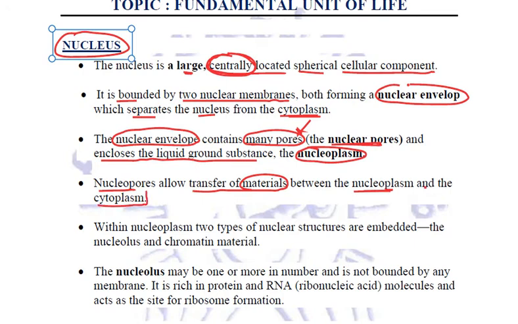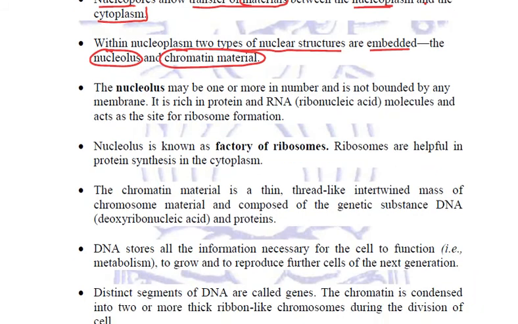Within the nucleoplasm we find two types of nuclear structures embedded: one is the nucleolus and another is the chromatin material. Let us look at them one by one. The nucleolus may be one or more in number, and it is not bounded by any membrane. It is rich in protein and RNA. What is RNA? Ribonucleic acid.